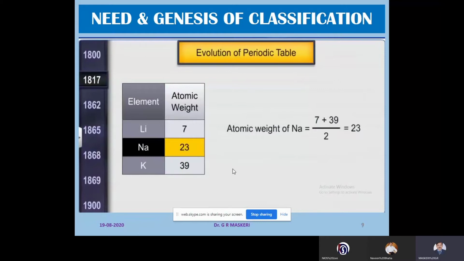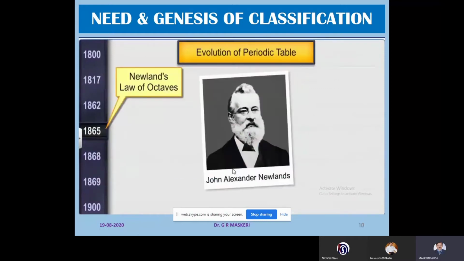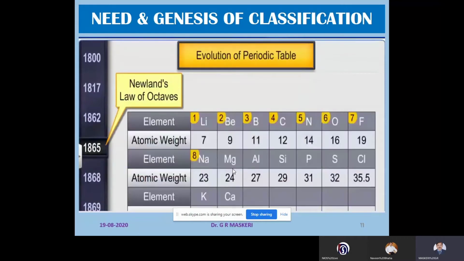In 1865, John Alexander Newlands, an English chemist, proposed the law of octaves. According to the law of octaves, when the elements are arranged in increasing order of atomic weight, every 8th element is similar to the first element.